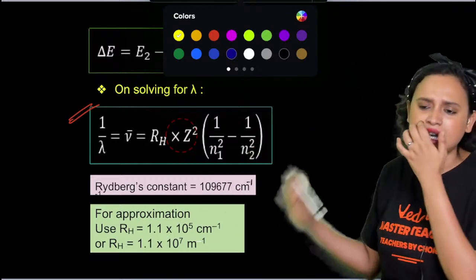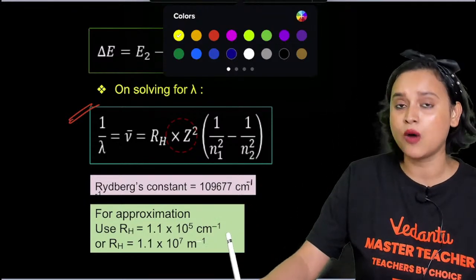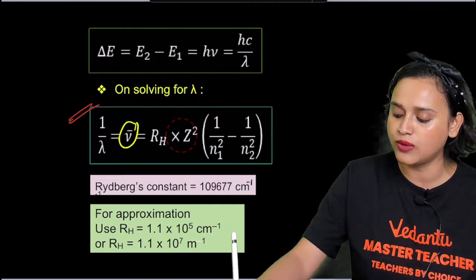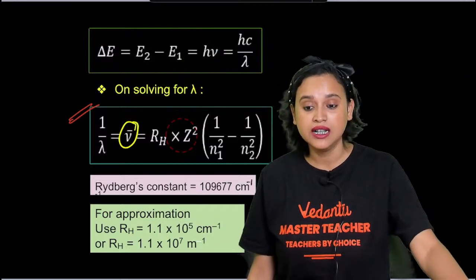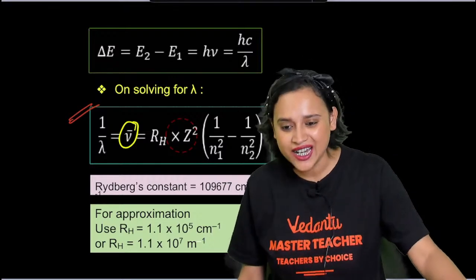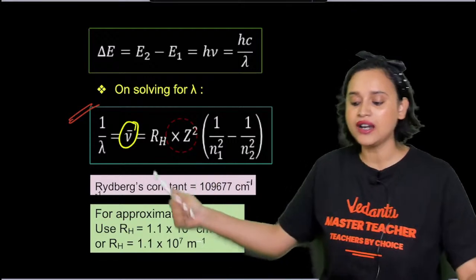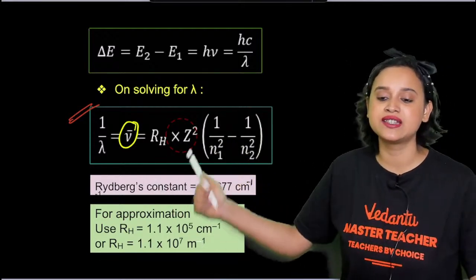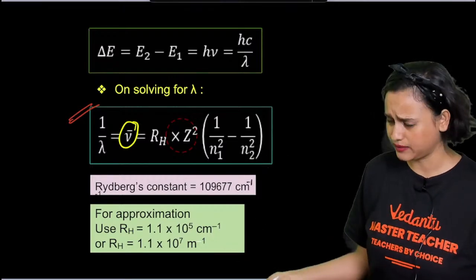I suppose in Rydberg's formula you must not have any problem, but tell me something. 1 by lambda, can we write it as nu bar? Nu bar is what? Wave number. Yes, very good. So 1 by lambda is equal to nu bar. Nu bar is equal to RH multiplied by Z squared multiplied by (1 by n1 squared minus 1 by n2 squared).